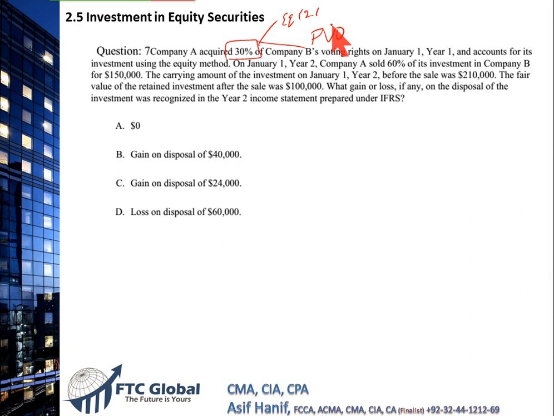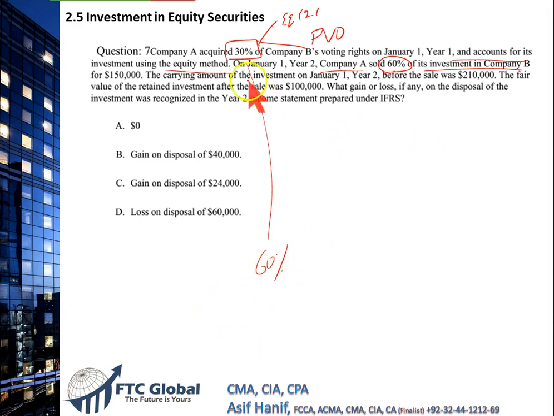We'll do it later, tomorrow probably. So we have this much investment, quite a sizable one, 30%, and account for its investment using equity method. Okay. On January 1st, year 2, company A sold 60% of its investment in company B. Let's say you already held 30%. Out of this 30%, 60% has been sold.